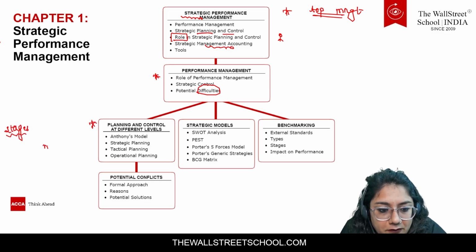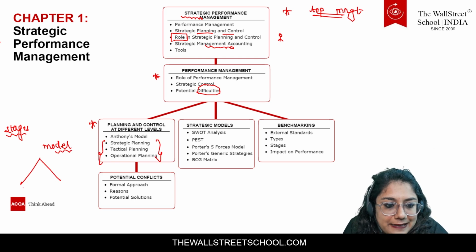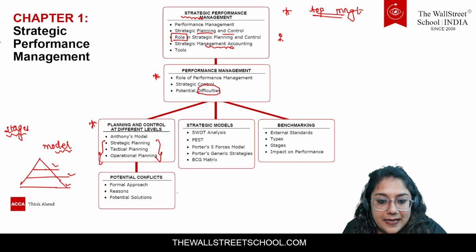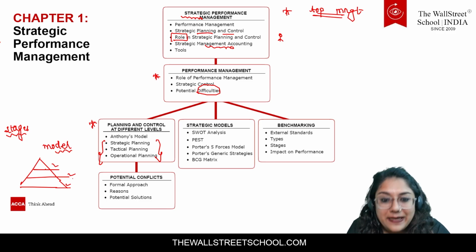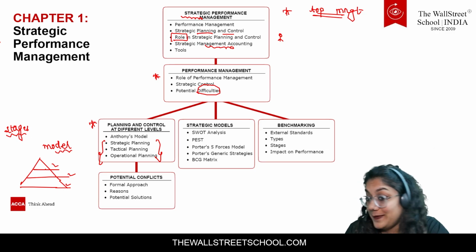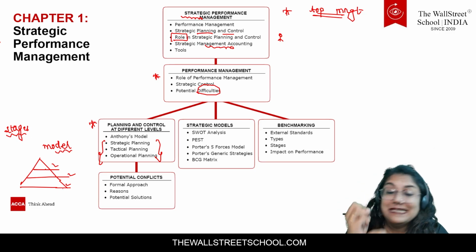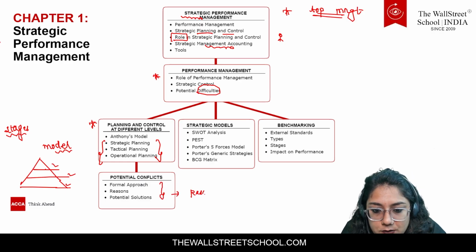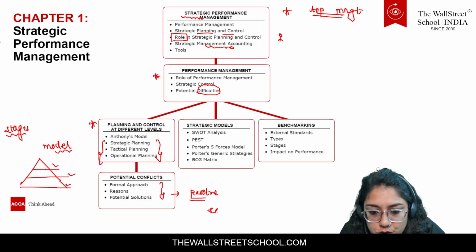So for that, guys, we will be learning Anthony's model, which has 3 stages, and I also make it like a triangle. The first stage, second stage, and the lower stage. We have to make the plans. Then whenever the strategies have been made, definitely other people might not be happy or satisfied, so there can be a fight. So if there are potential conflicts, how do we resolve them, what can be the reasons, and what are the solutions available?